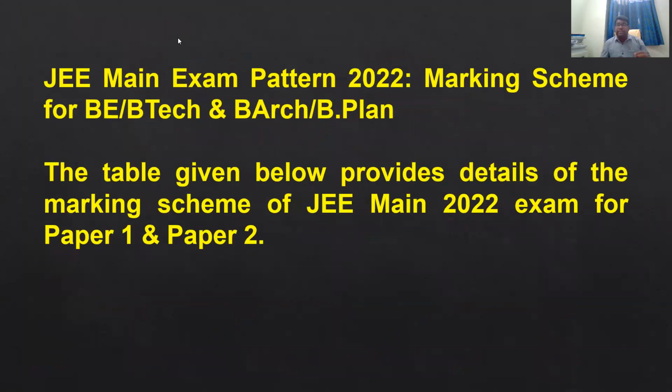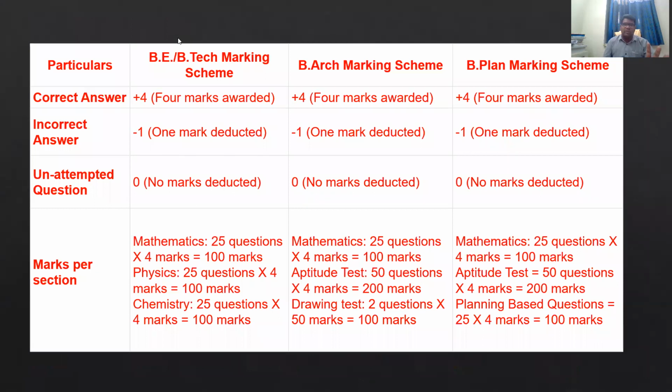Now the JEE Main exam pattern 2022, marking scheme for BE, BTech and B.Planning. The given table provides details of the marking scheme of the JEE Main 2022 exam for paper 1 and paper 2. Look at this slide, student.